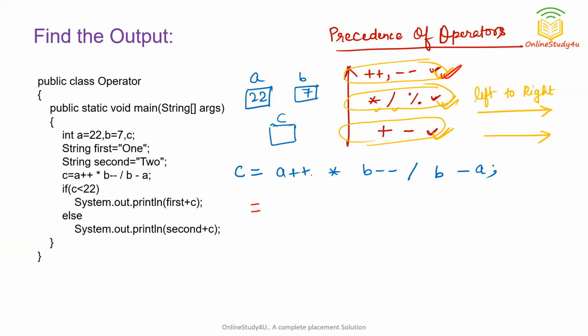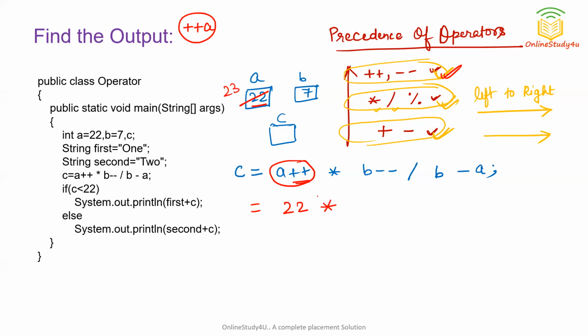So first you can see A++. What is the value of A? 22. So this is a postfix expression. If we have something like ++A, it is a prefix expression, meaning the value should be incremented first, then used. But here we have a postfix expression, meaning the old value should be used, then incremented by 1. The old value of A is 22, so we are using 22. Now I am incrementing it, so this 22 is replaced with 23.